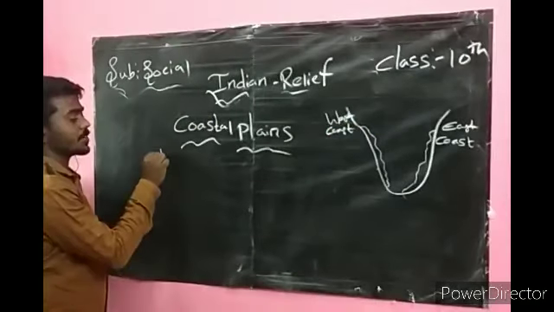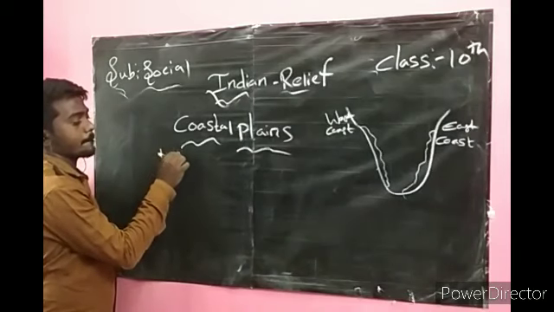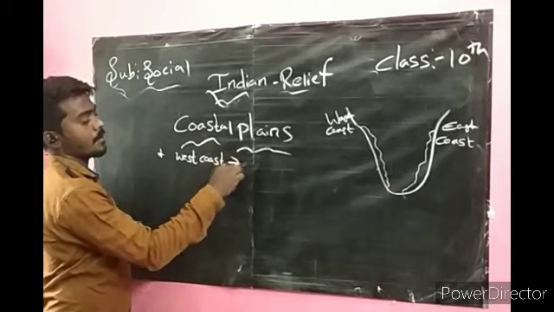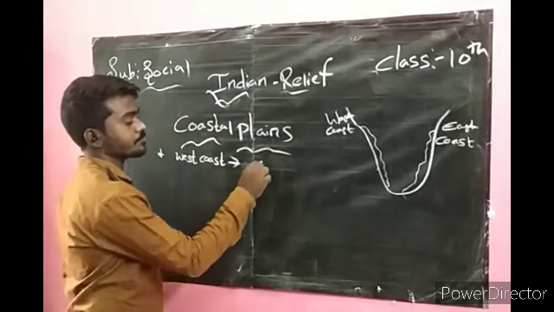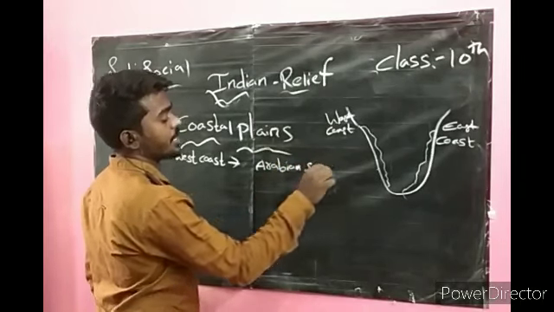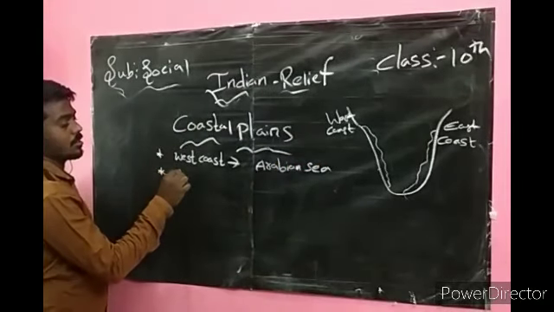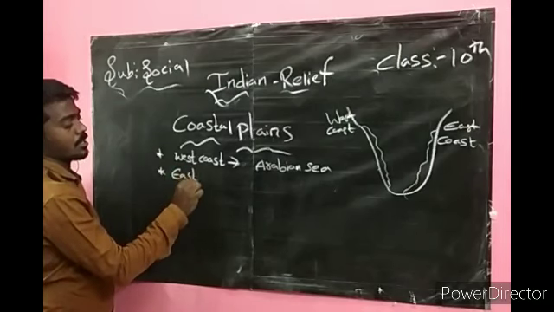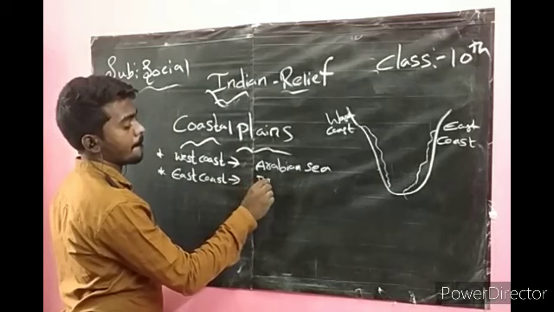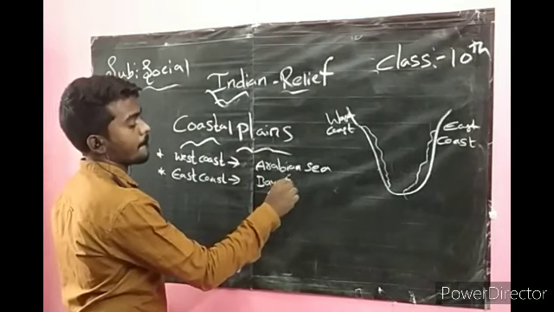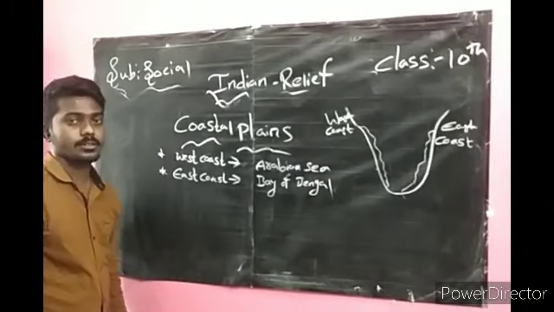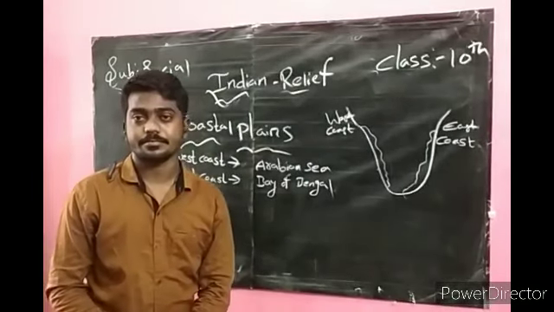In the west coast we have the Arabian Sea. East coast we have the Bay of Bengal.